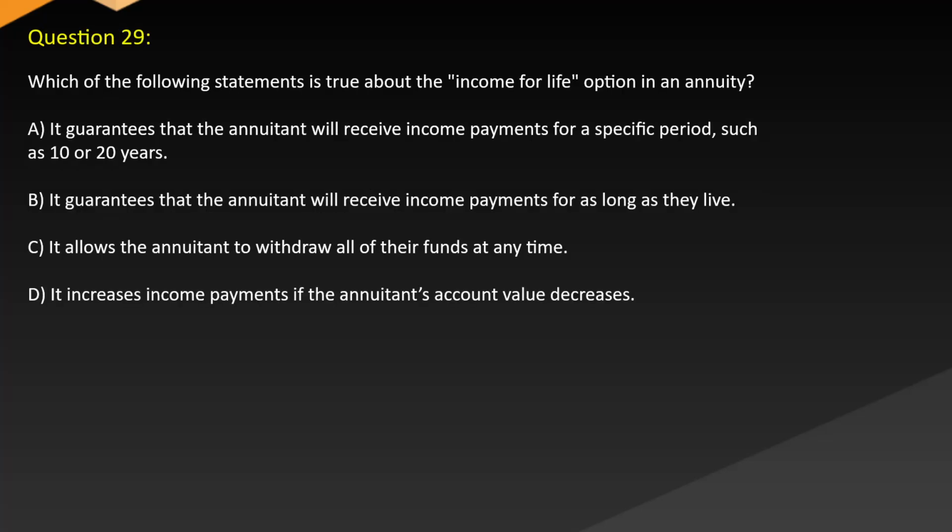Question 29. Which of the following statements is true about the income for life option in an annuity? A. It guarantees that the annuitant will receive income payments for a specific period, such as 10 or 20 years. B. It guarantees that the annuitant will receive income payments for as long as they live. C. It allows the annuitant to withdraw all of their funds at any time. D. It increases income payments if the annuitant's account value decreases.